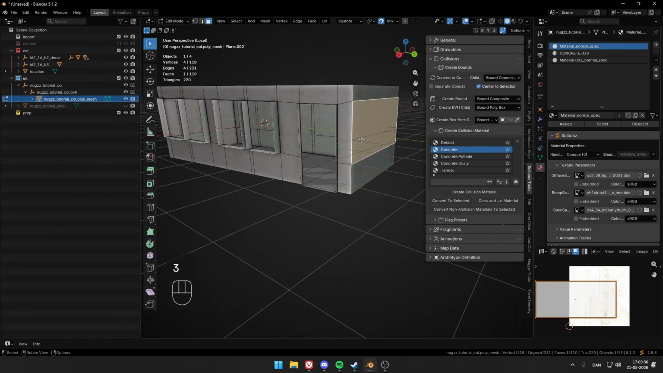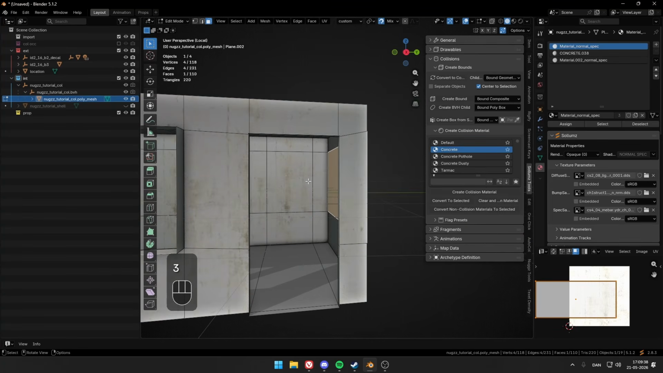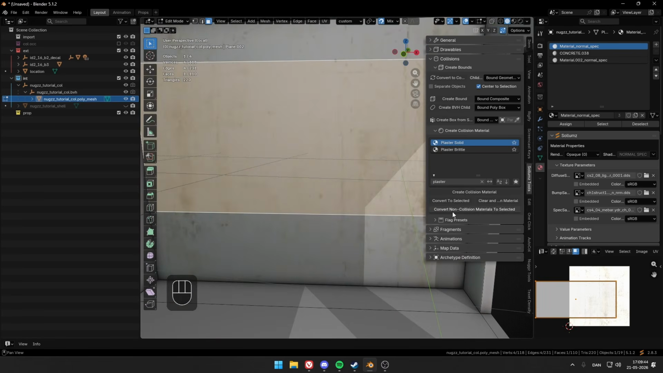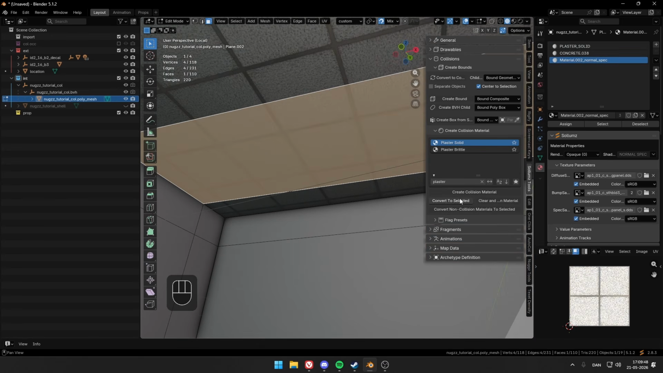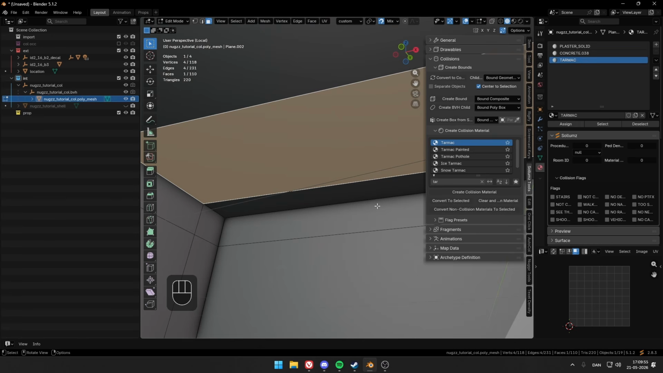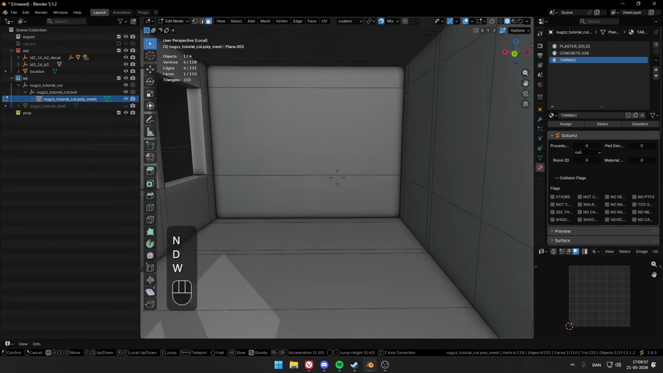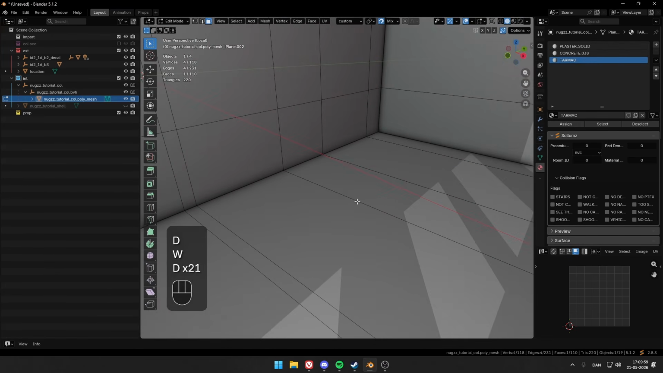For the walls, I also think this is concrete, unless it's plaster. Oh, there's one called plaster. We will call it plaster. And convert. And for the top ceiling, I will also name this one tarmac. There you go. So now you see they all changed, and we have the new collisions over here.